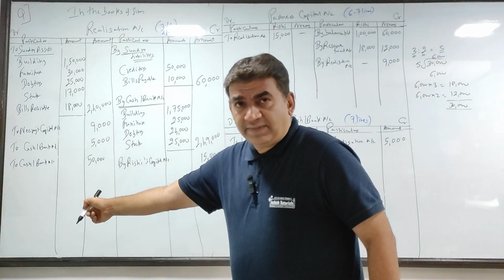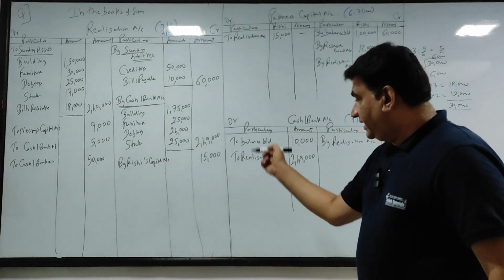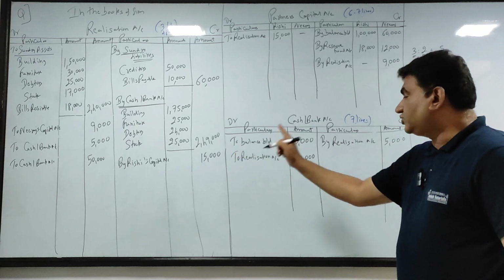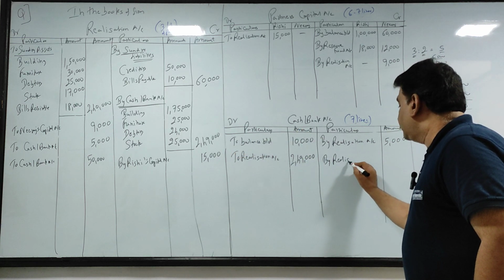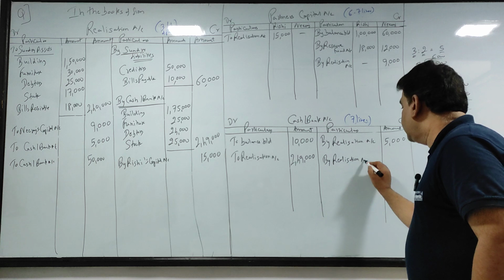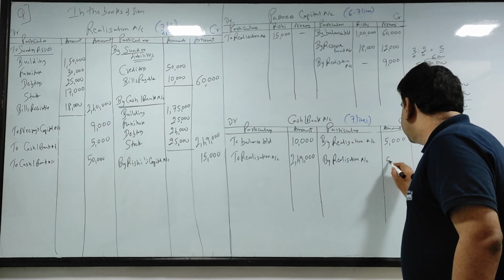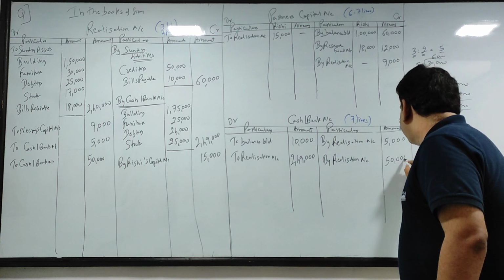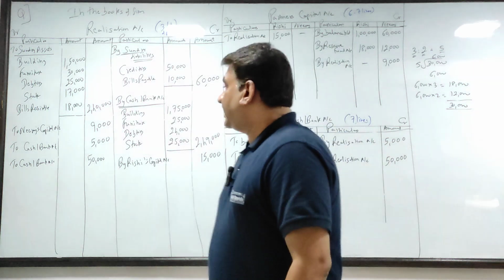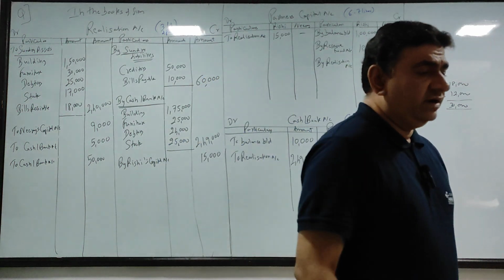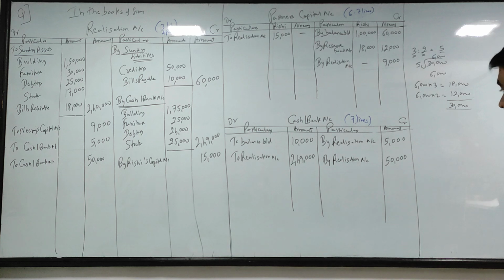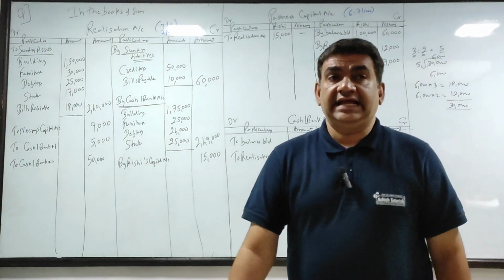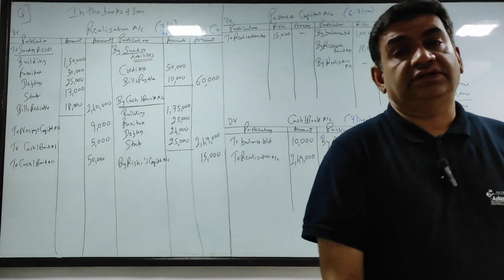So to cash bank 50, money goes out. इसका second effect, credit side of cash bank by realization account, that is 50,000.